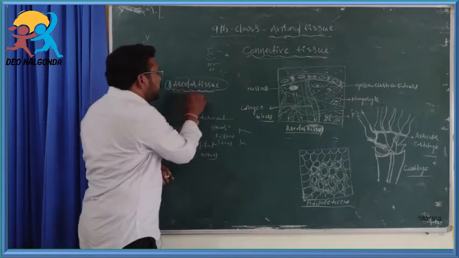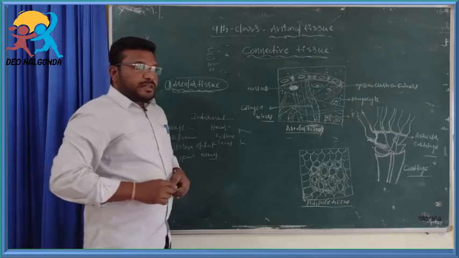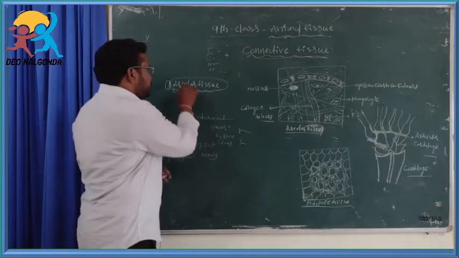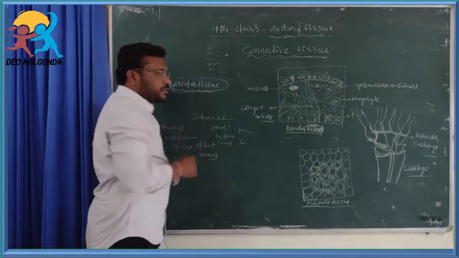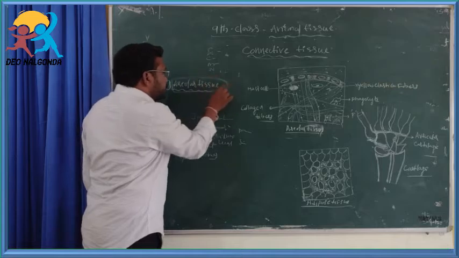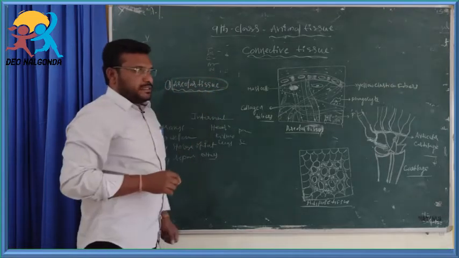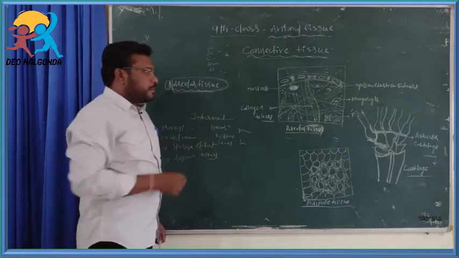What is the function of areolar tissue? Connective tissue has different types, and different connective tissues have different functions. One type of connective tissue is called areolar tissue.